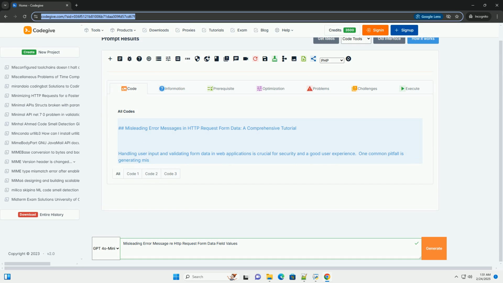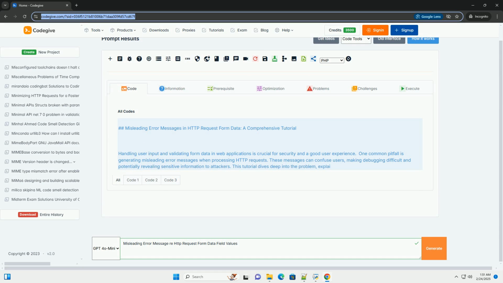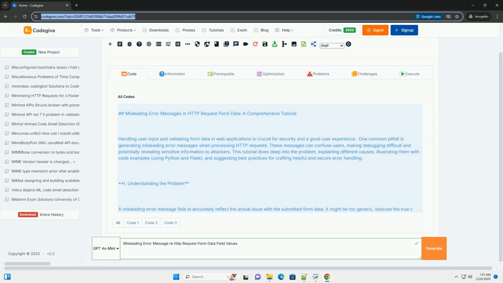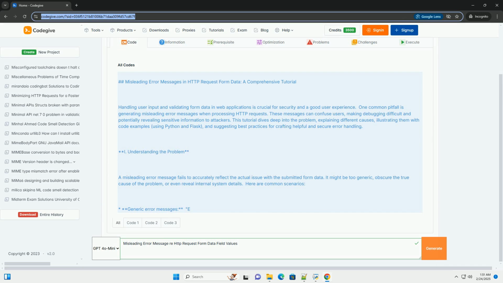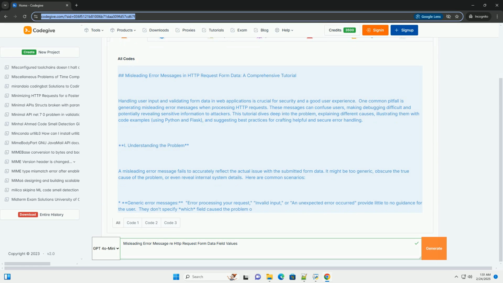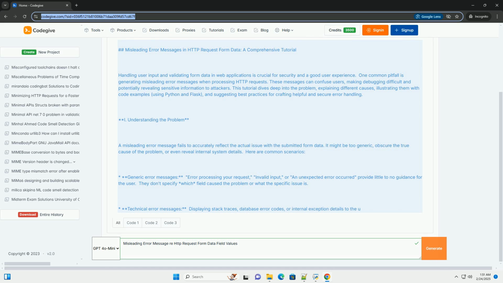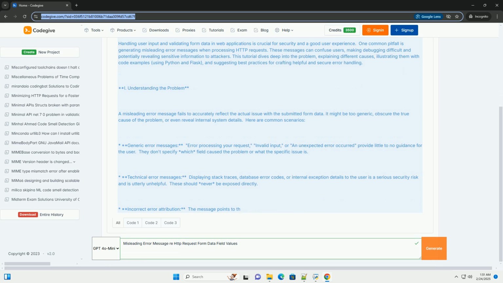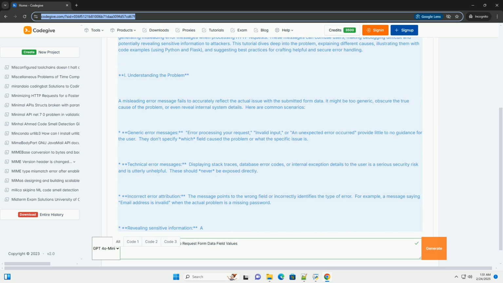Misleading error messages in HTTP request form data, a comprehensive tutorial. Handling user input and validating form data in web applications is crucial for security and a good user experience. One common pitfall is generating misleading error messages when processing HTTP requests. These messages can confuse users, making debugging difficult and potentially revealing sensitive information to attackers.